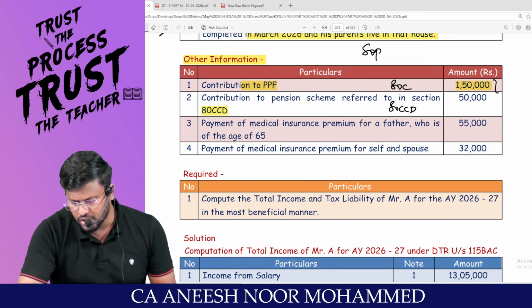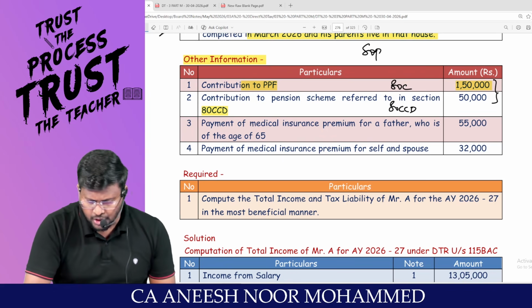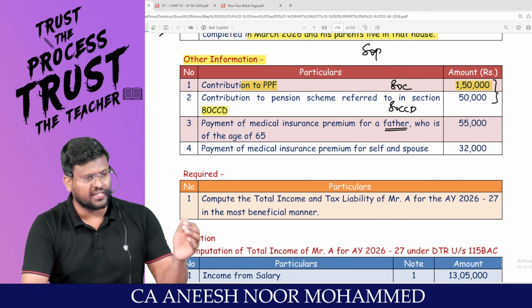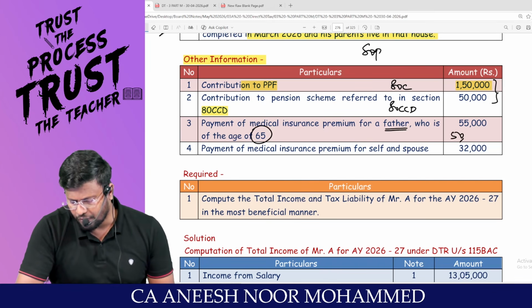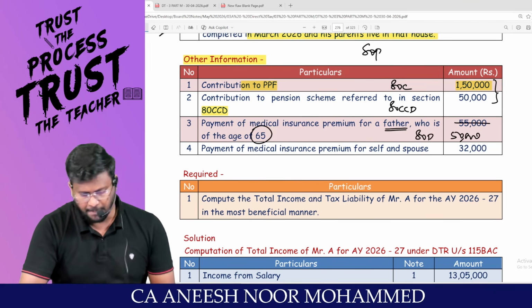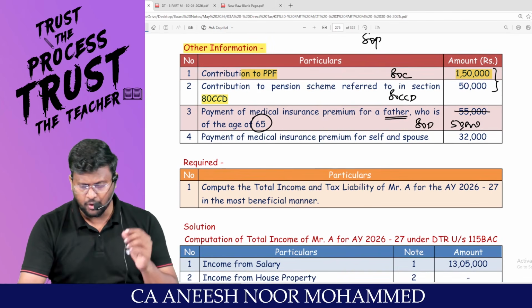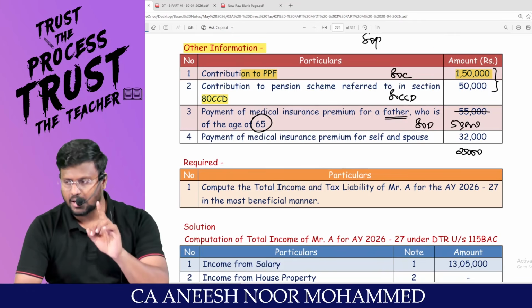So maximum deduction for both will only be 1,50,000. Payment of medical insurance premium for a father. Father is second category, parents are allowed. Whose age is 65, higher limit of 50,000 will be allowed as deduction under 80D. Payment of medical insurance premium for self and spouse, it will be restricted to 25,000. That is layer number 1.